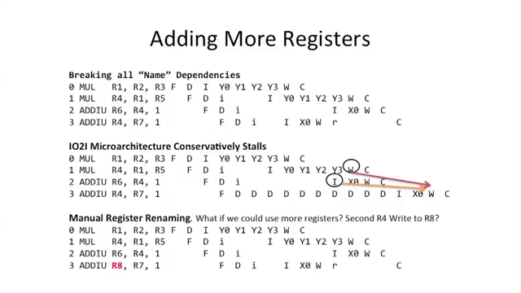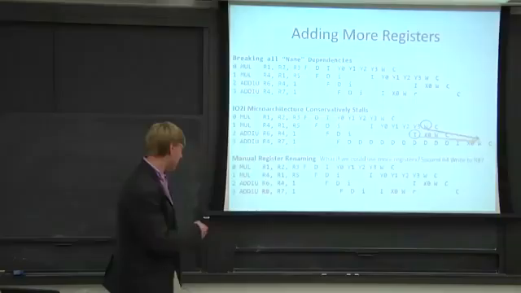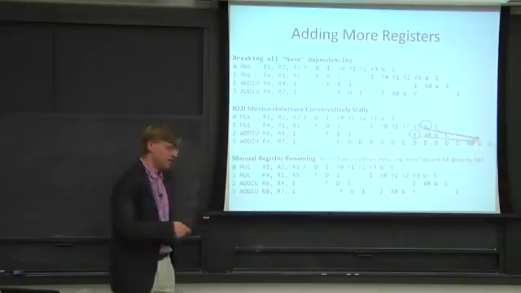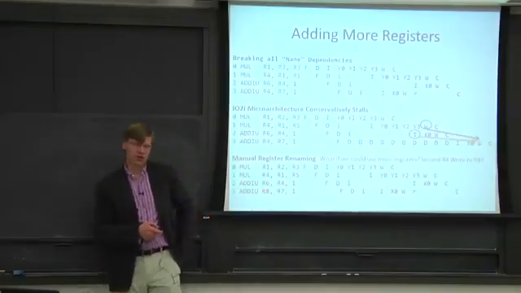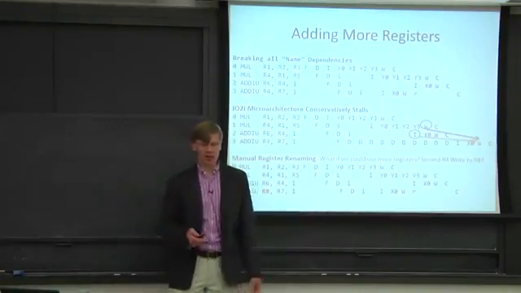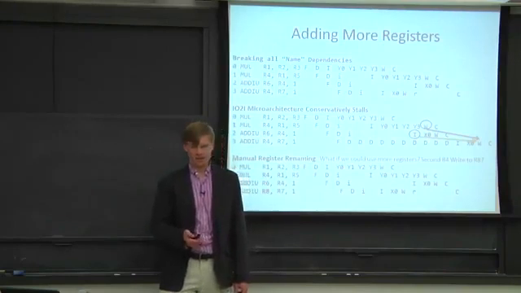Well, can we just add infinite numbers of registers? So what's a con of adding infinite numbers of registers? Anyone have any ideas? So if we're trying to use more registers here, we might use up all of our architectural registers. Can we just add more architectural registers to our instruction set? Yeah, so it takes up space.